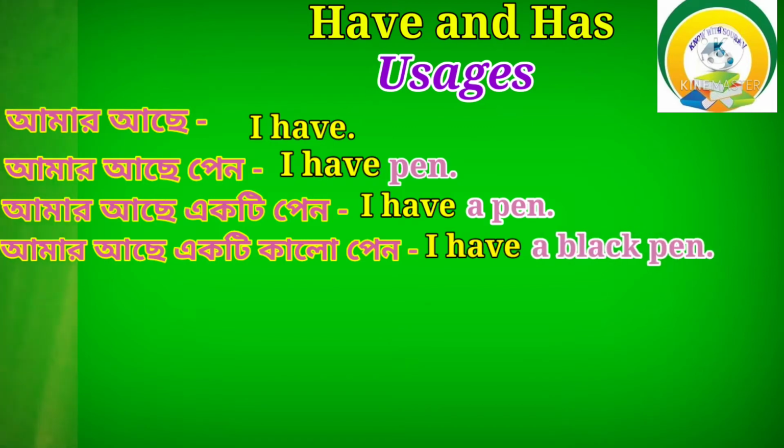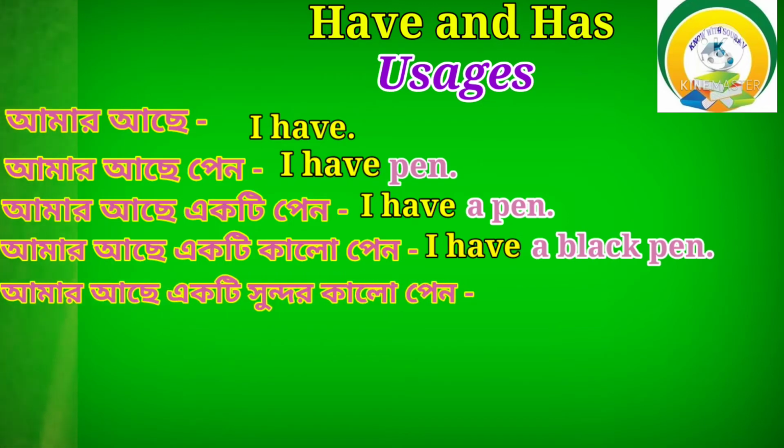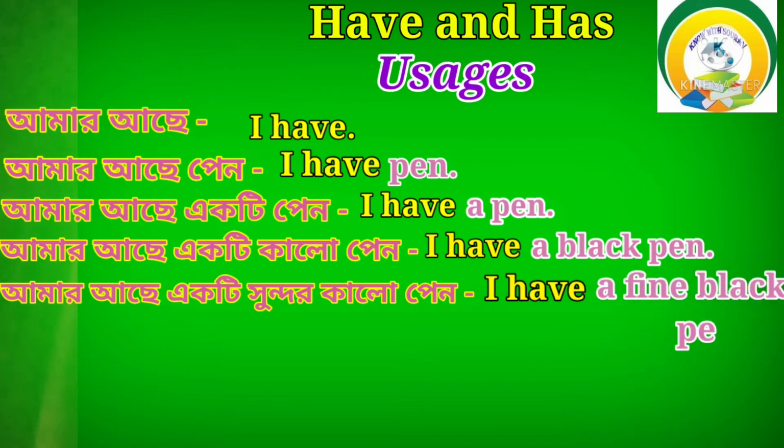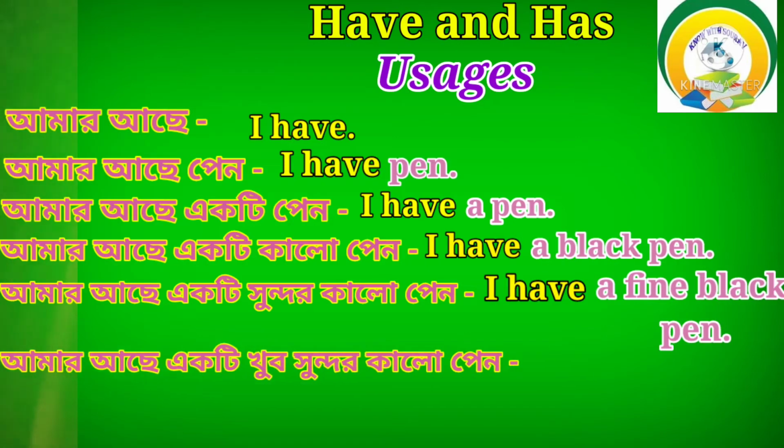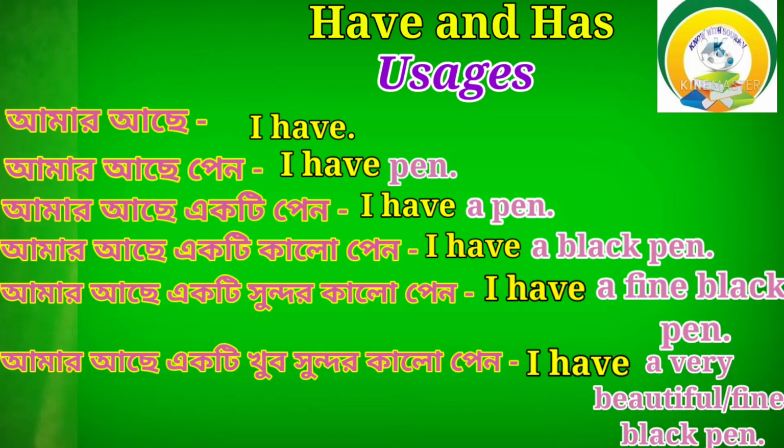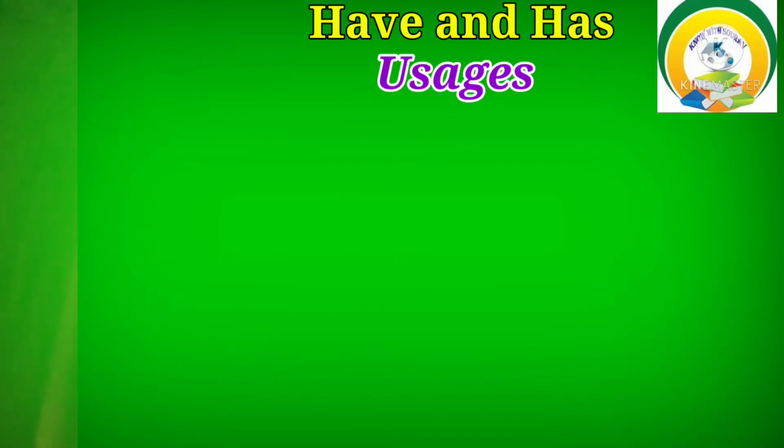I am just simply adding words one by one. But Amar ache, I have, is constant. You have to add words one by one. Next, Amar ache ekti sundor kalo pen. I have a fine black pen. Next, Amar ache ekti khub sundor kalo pen. I have a very beautiful or fine black pen. In this way, you have to develop your sentence by using have and has. Now I am giving another example.